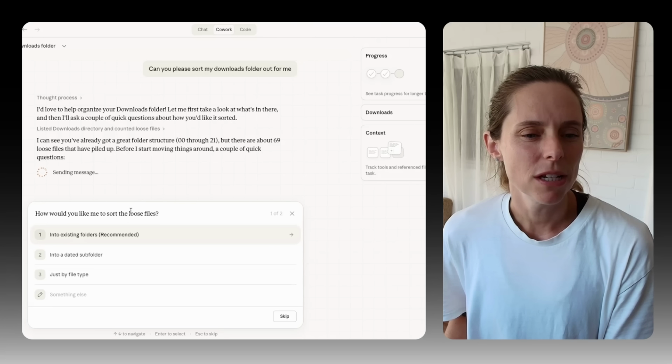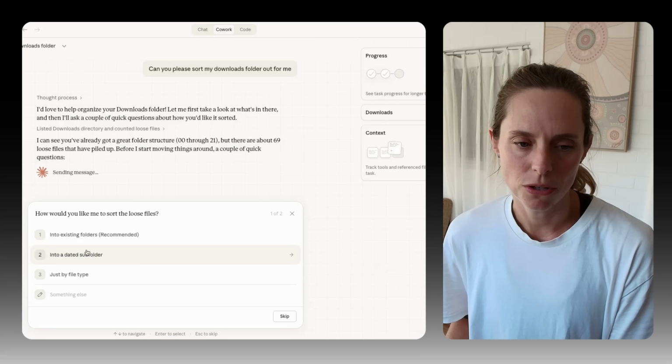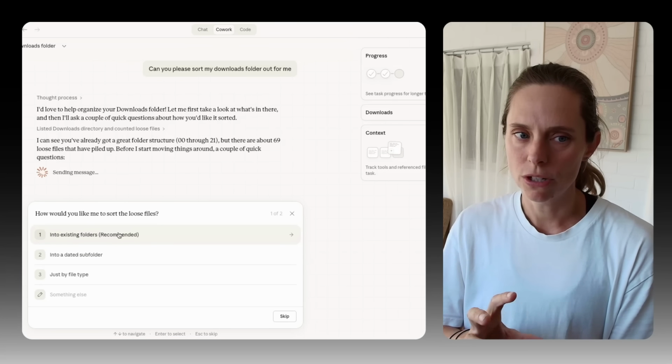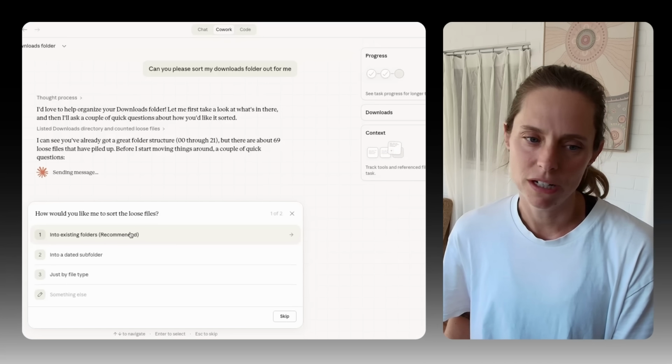So how would you like me to sort the loose files? Into the existing folders, into a stated subfolder, or just by file type? So the first time Claude Cowork did this, it made this beautiful folder system for me. So we're just going to do that.